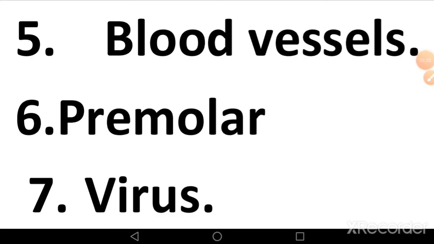Fifth word, blood vessels. Blood vessels are part of the circulatory system and function to transport blood throughout the body. Sixth word, premolar. That is type of teeth. Premolars help to crush food and chew it.